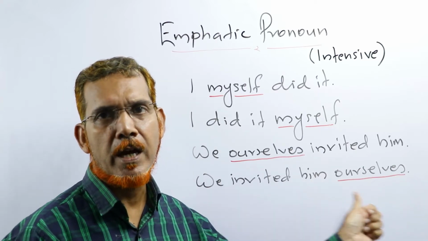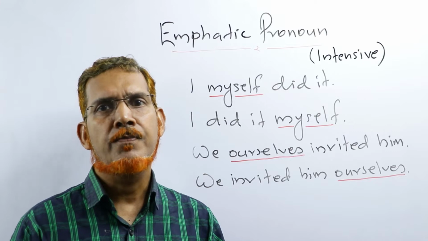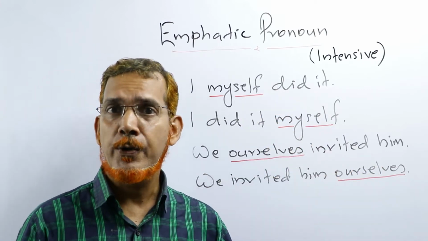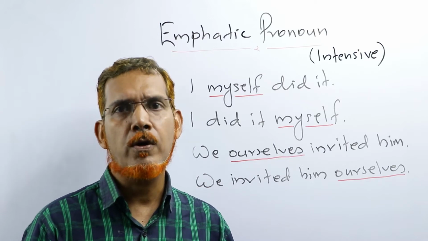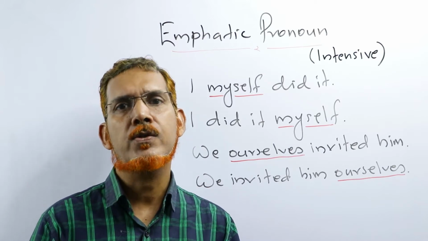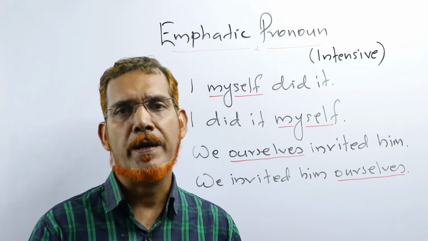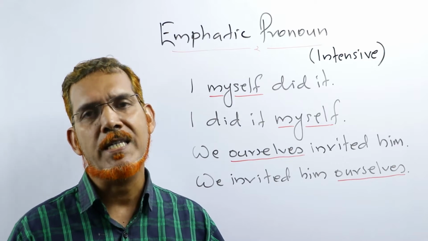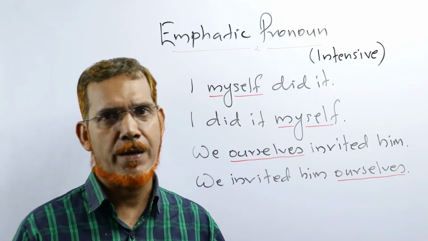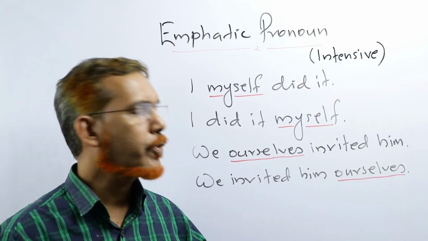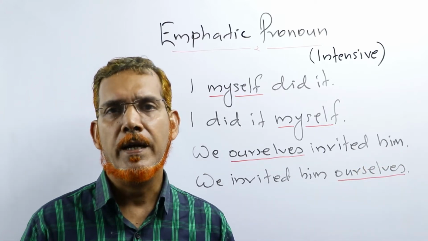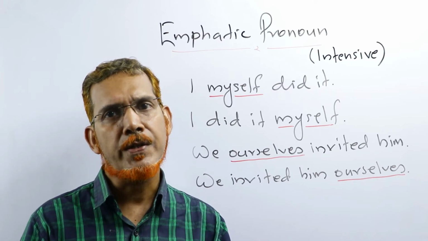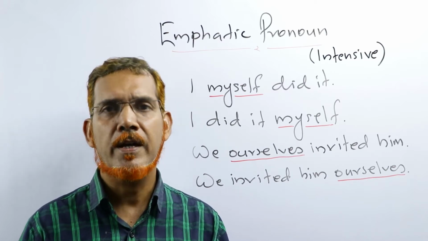Here this pronoun myself and ourselves do the function of an emphatic pronoun or an intensive pronoun. They are used for the sake of emphasis. ഊന്നി പറയുക, തറപ്പിച്ച് പറയുക. I myself did it. ഞാൻ തന്നെയാണ് ചെയ്തത്. I did it myself. The meaning of both these sentences is the same. We ourselves invited him or we invited him ourselves. ഞങ്ങൾ തന്നെയാണ് അവനെ ക്ഷണിച്ചത്.